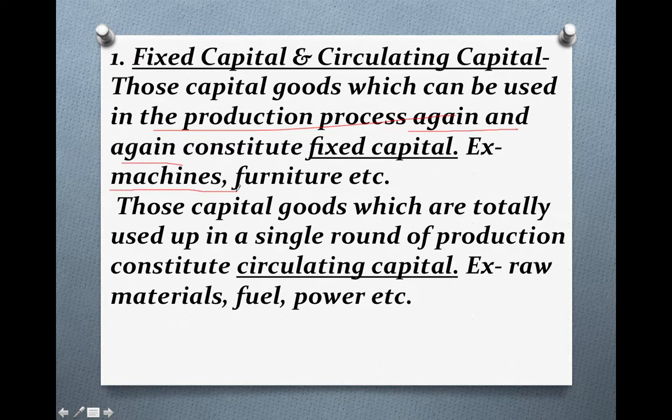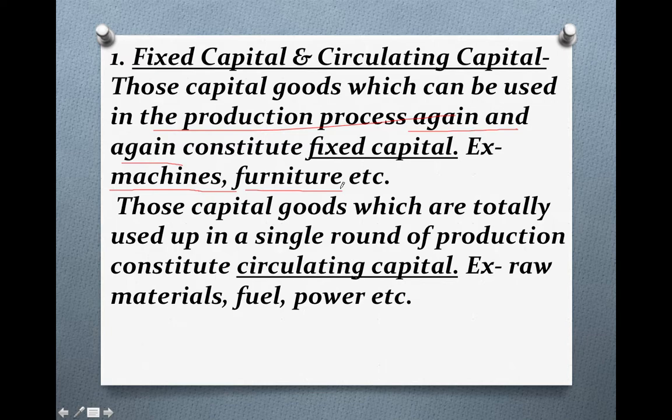Similarly with furniture, once you have purchased furniture, it will not be regarded as waste. It can be used for a long period of time. So fixed capital means those capital goods which can be used again and again, or for a long period of time.